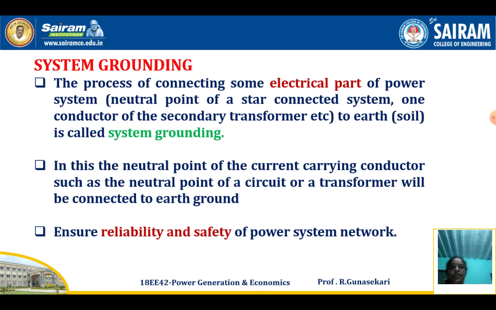It ensures reliability and safety of the power system network. If a fault occurs, the fault current flows through the earth wire to the ground only. Therefore, the equipment is protected from the fault current only.